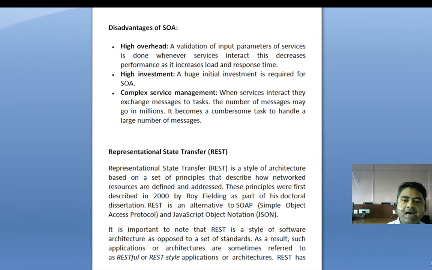So basically REST is a style of architecture based on a set of principles that describe how network resources are defined and addressed.